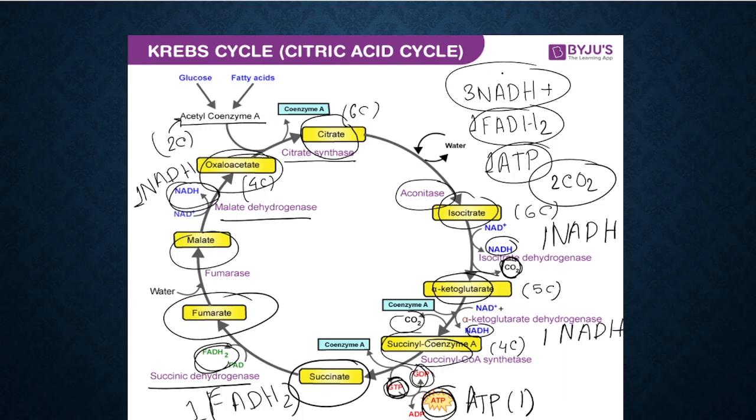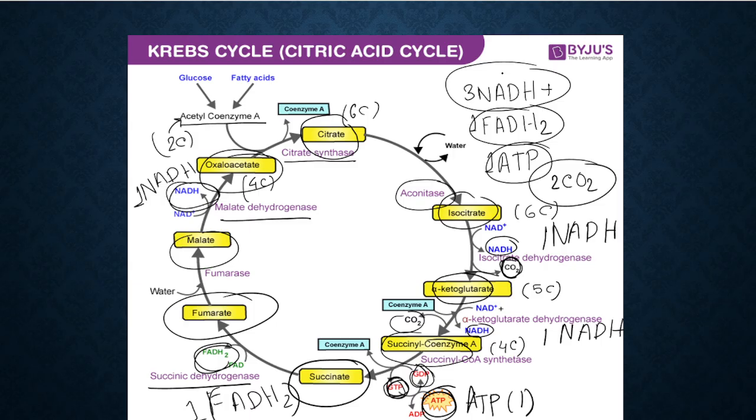If it runs twice, we are going to get 6 NADH, 2 FADH2, 2 ATP, and 4 carbon dioxide. It will be double, right? For glucose, it has to run twice.